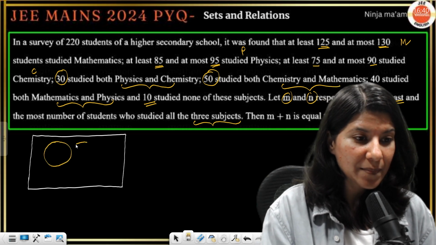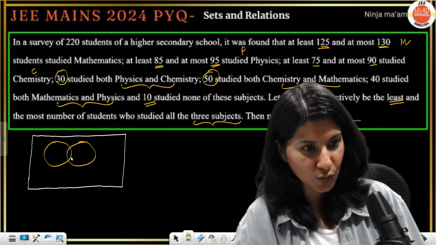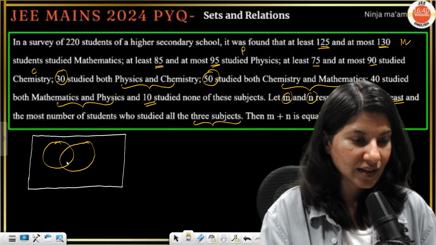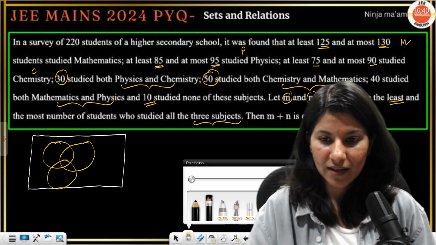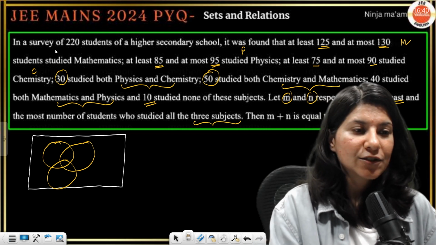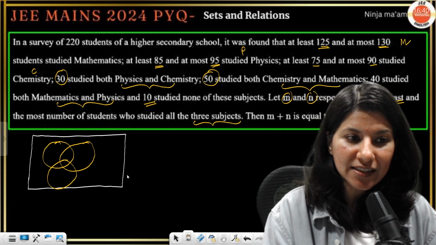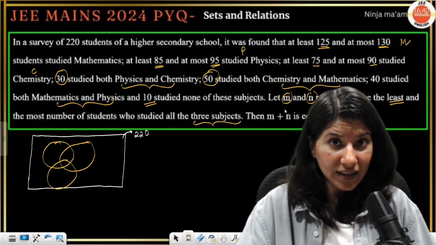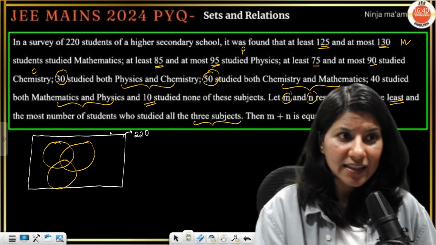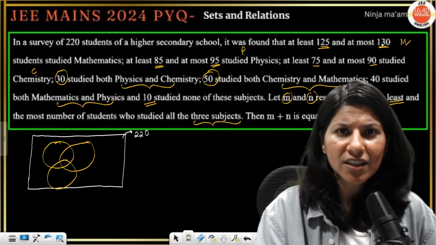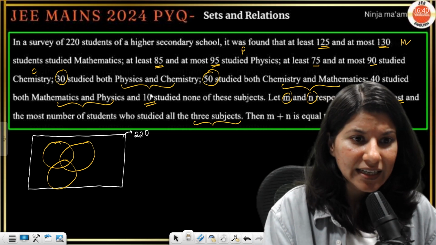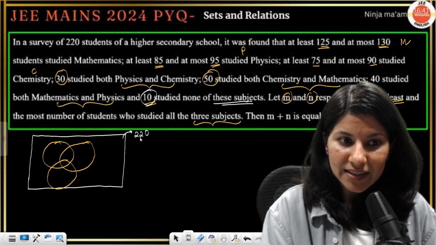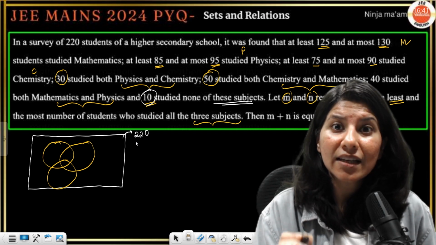So this is maths, physics. I have to draw in such a way that I can write the numbers in it. Now, just tell me, 220 total students. So this white box has a total of 220 students. Now, let us start from the very end. Let's not start from this 125 and 130, because this is pretty easy. 10 students study none of these subjects. That means if we subtract 10 from 220, there are 210.